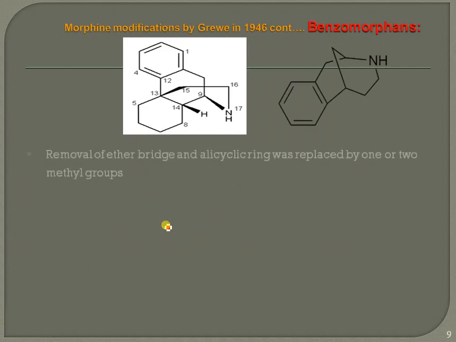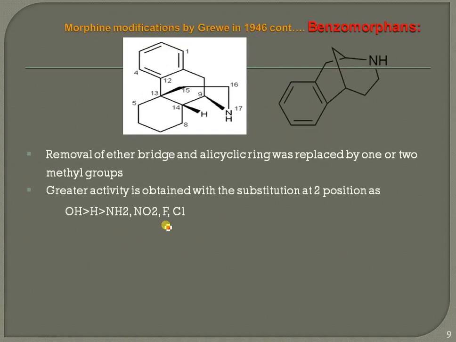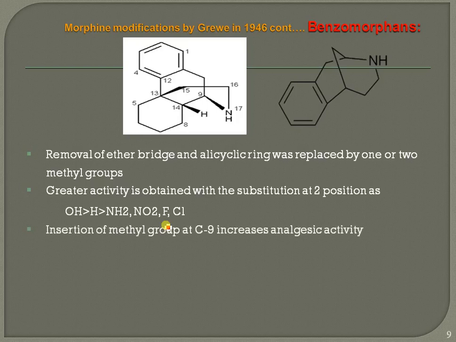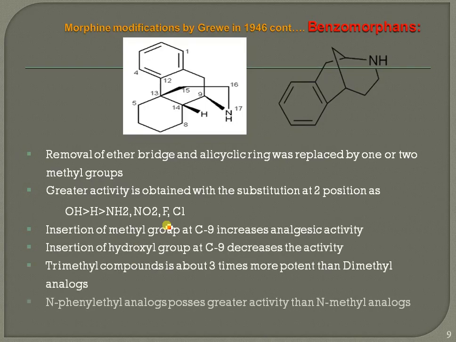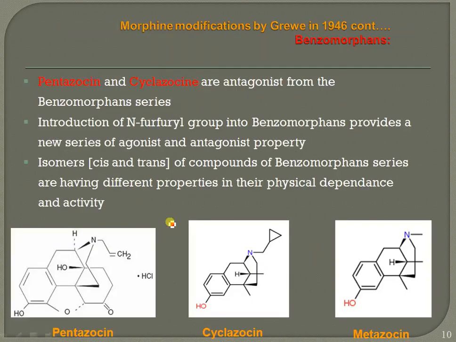And the last one is benzomorphans. When the ether bridge is removed and the ring is replaced by one or two methyl groups, insertion of a methyl group at carbon number 9 increases the analgesic activity. Further, the N-phenylethyl analog possesses greater activity than the N-methyl analogs, and pentazocine and cyclazocine are examples of antagonists from the benzomorphan series, because when this N-methyl is replaced with a furfuryl group in benzomorphan, it provides a new series with agonist and antagonist properties.